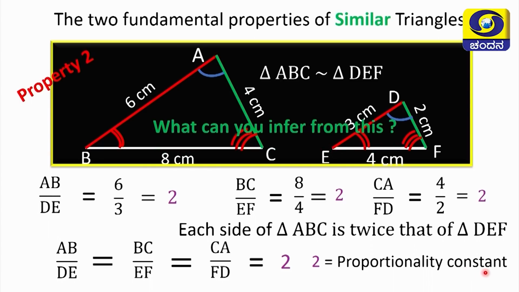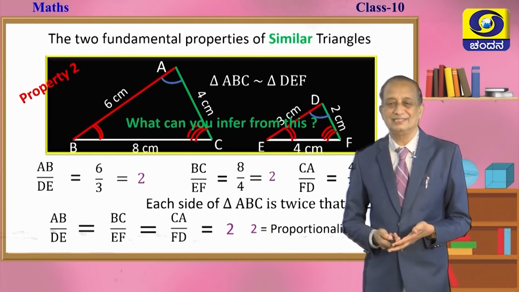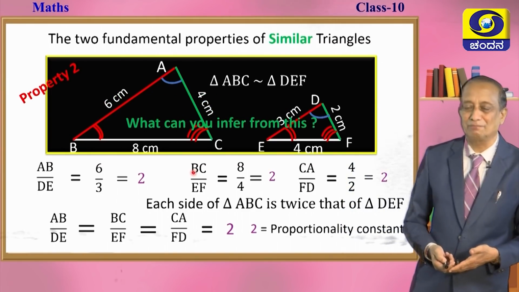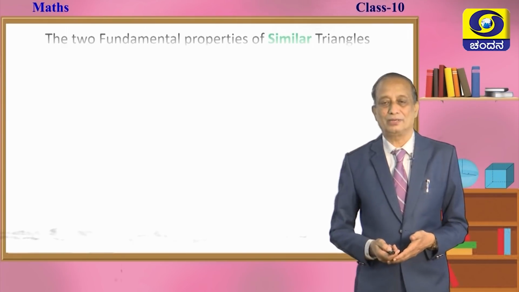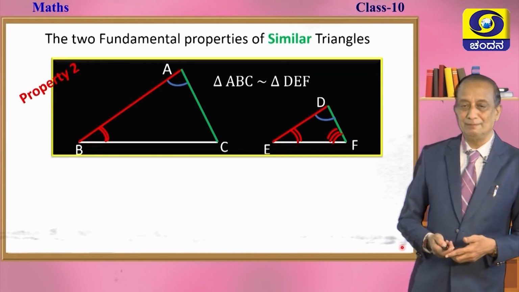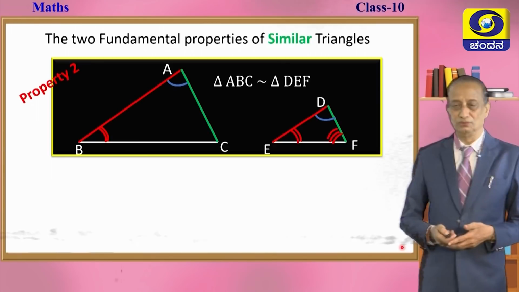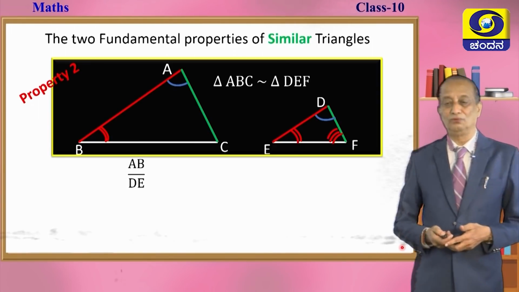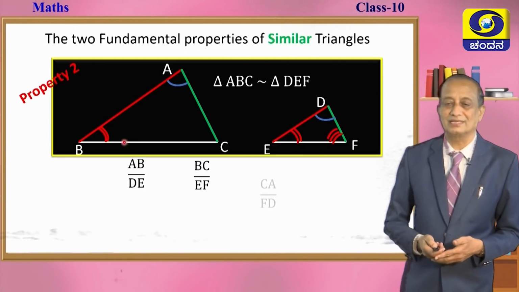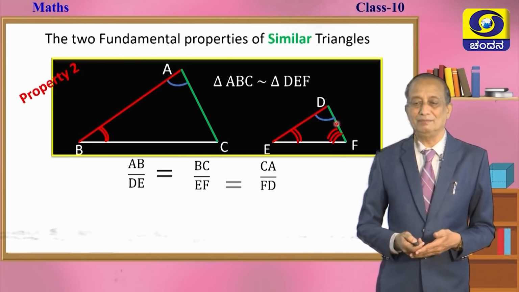So, what do you infer from this, children? How do we state it in the form of a sentence? Shall we try this now? This is the second property with regard to sides. Can you state it like this, children? We saw that the corresponding sides happen to be in the same ratio.